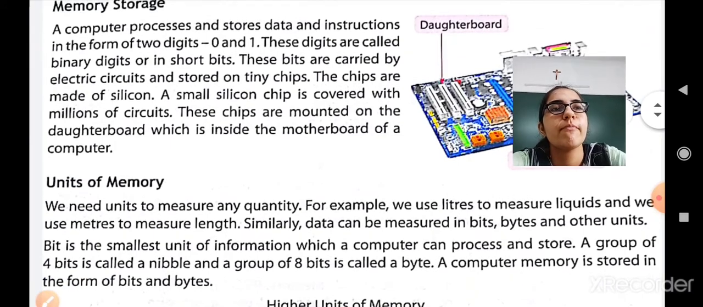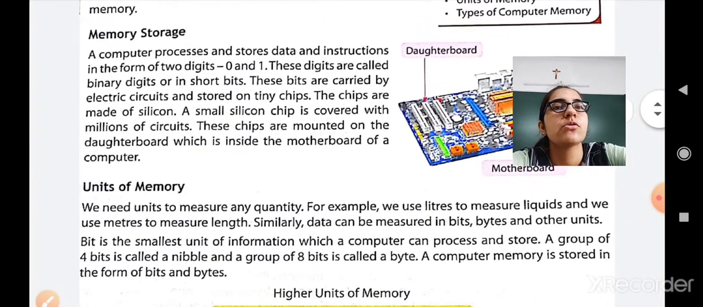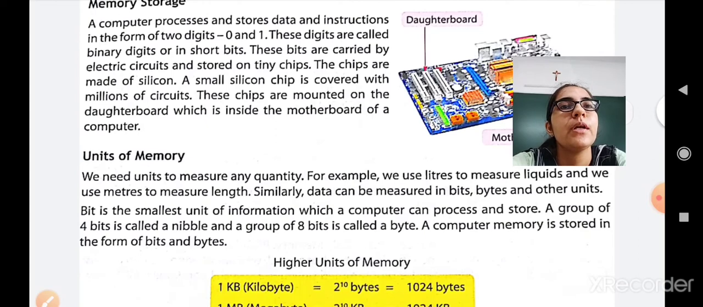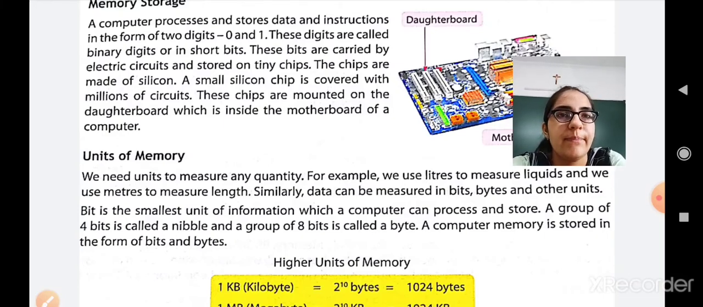Now the units of memory. It means how the memory is stored and what are the units of memory. We need units to measure any quantity. For example, we use liter to measure liquids like milk and oil. We use meter to measure length. For example, the distance between Mahua and Bhavnagar is nearby 10,000 km, so it is measured using a meter unit. Similarly, in a computer system, data can be measured in the form of bits, bytes and other units.